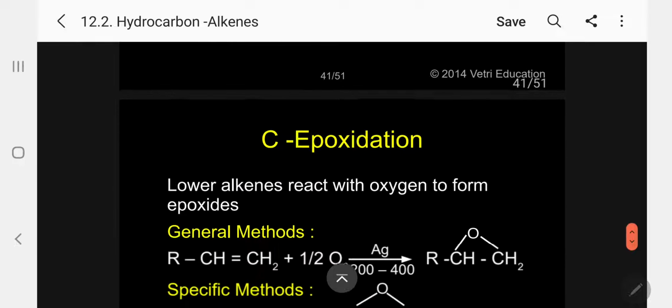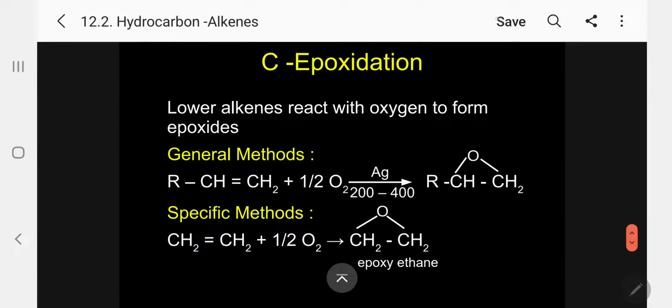Please follow. And C, epoxidation is another very interesting, important reaction under alkene. Lower alkenes react with oxygen to form epoxide, a cyclic ether.